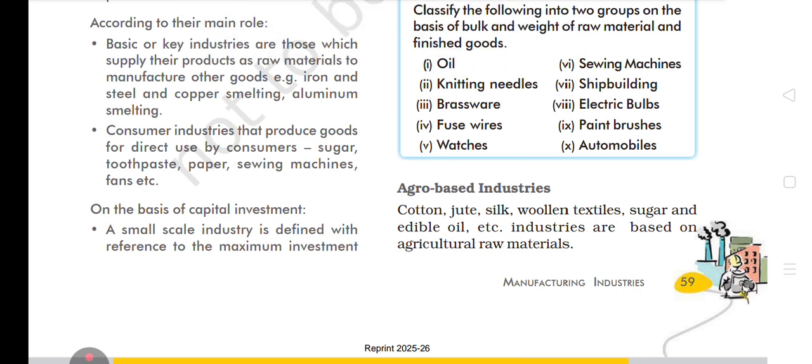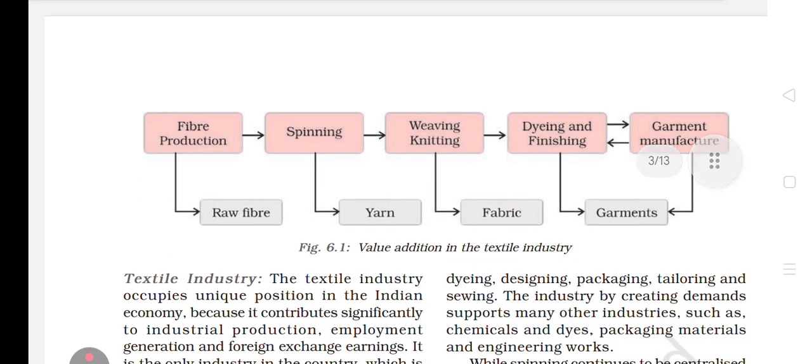Then see, dear students, here one flow chart is given to you all. Fiber production, spinning, weaving, knitting, dyeing and finishing, and then garment manufacturers. Fiber production gives raw fiber, spinning gives yarn, weaving and knitting give fabric, then dyeing and finishing give us garments. So like this the whole process occurs. This is value addition in the textile industry, a very important topic. In the exam also, if you don't remember the answer, you can draw this flow chart. Maybe the examiner can be impressed by your answer and give you more marks.